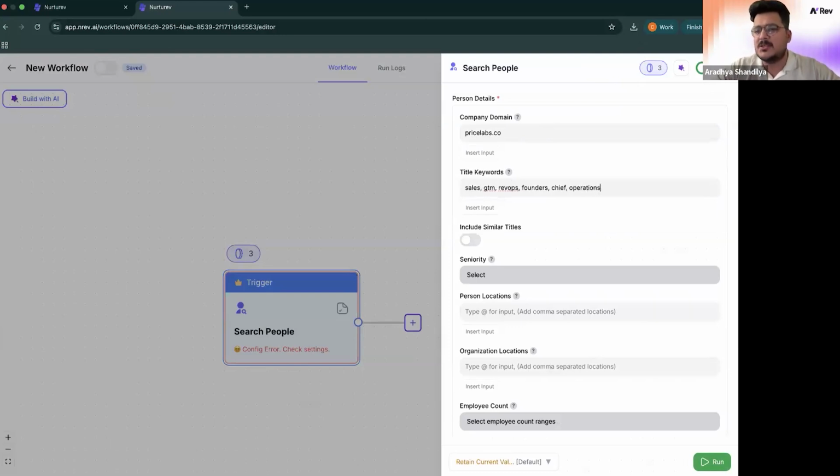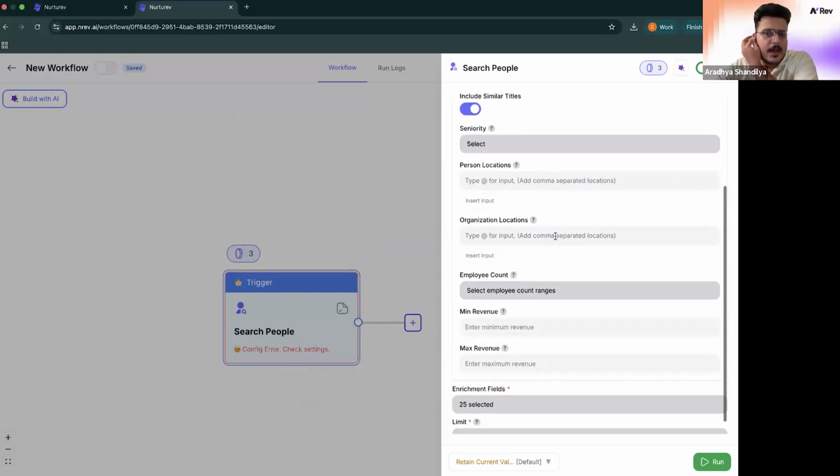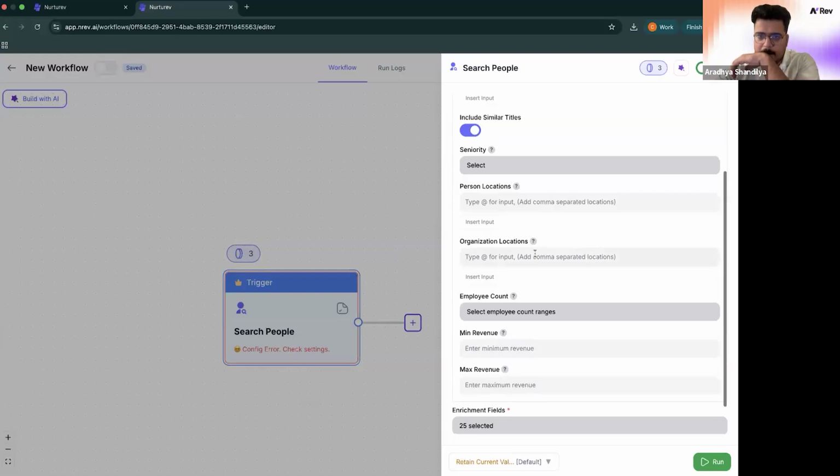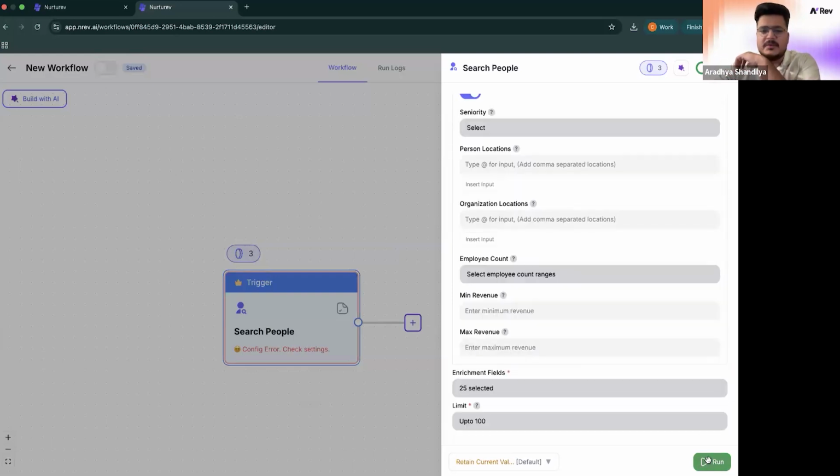I'll even add operations, marketing, and revenue, just to show how wide a net you can cast. I'm also going to include similar titles. I think we're good, I'll just run this.